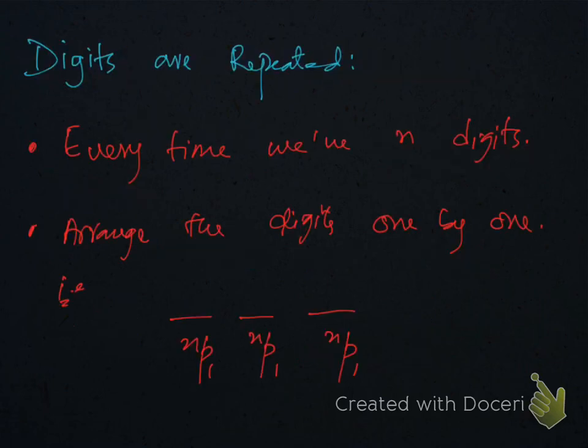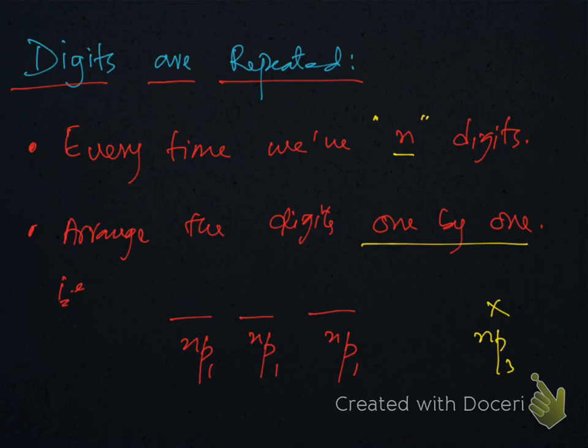Digits are repeated. When digits are repeated, every time we have the same number of digits, and arrange the digits one by one, like arrange this digit by NP1, NP1, NP1. Don't write like NP3. NP3 will be wrong. This is the wrong approach. Don't use this system for repeated digits.